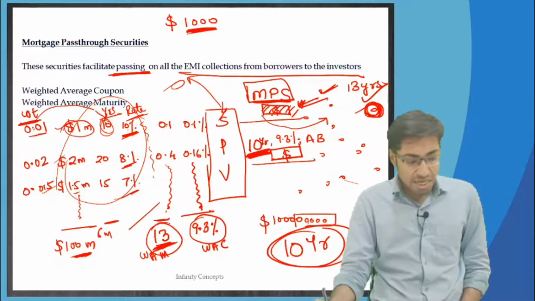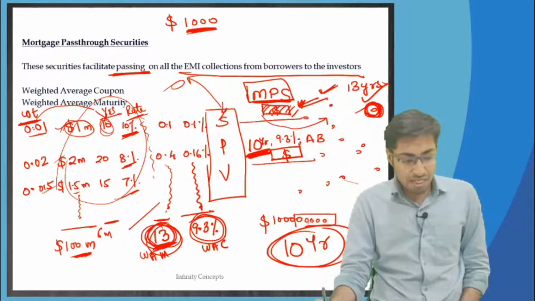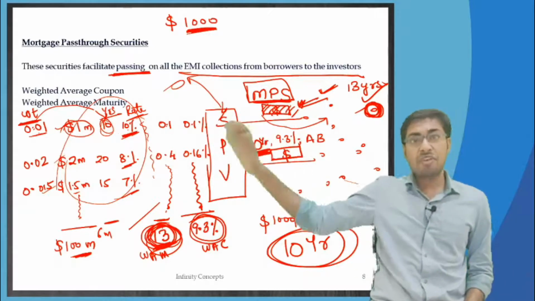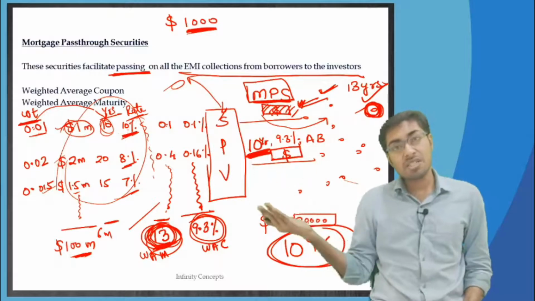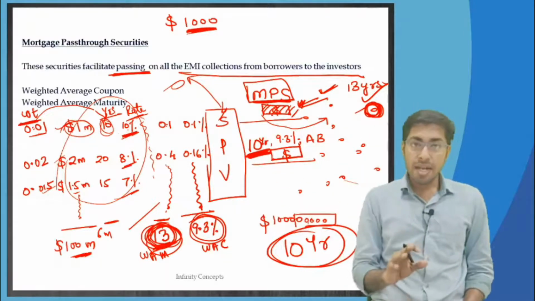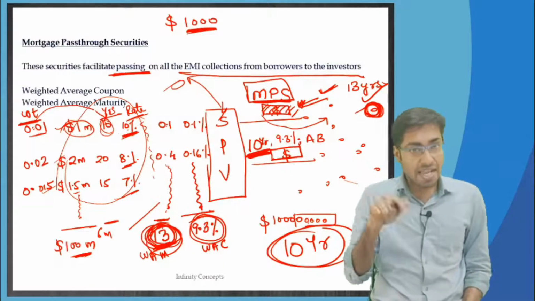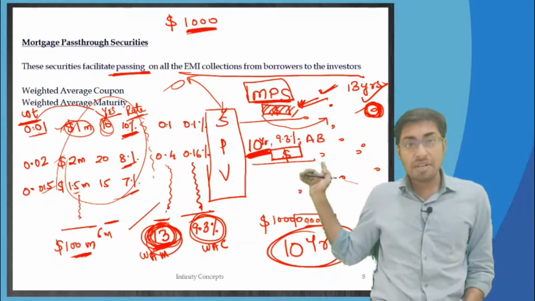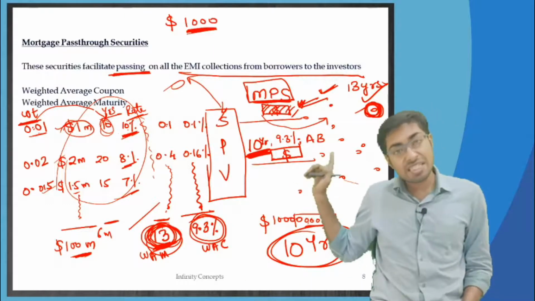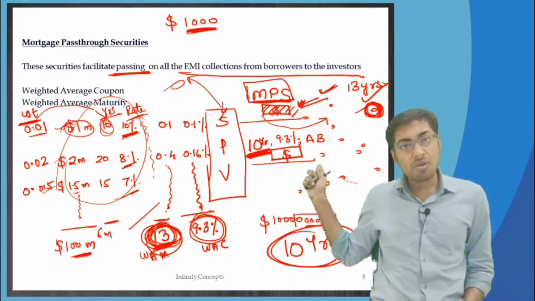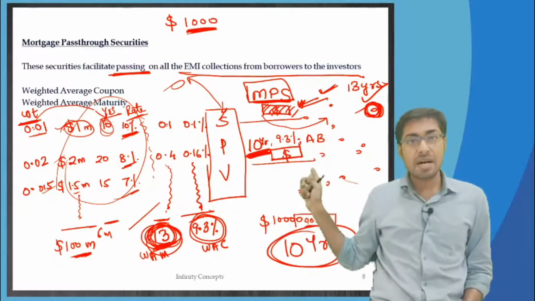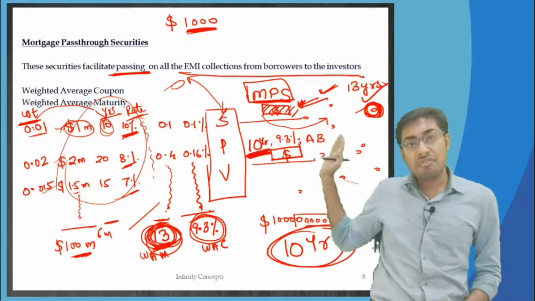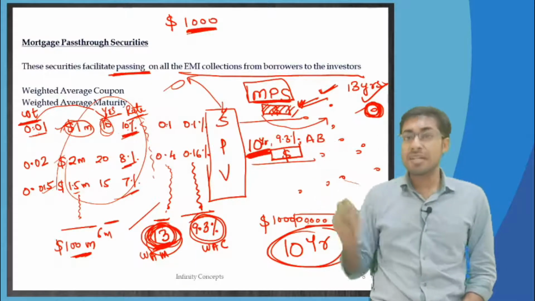What was originally coming out of the weighted average maturity, over here it will take 13 years instead of the 10 years that I had forecasted. I was thinking that people would be giving $25,000 extra whenever they get bonuses and all, but they did not do all of that in reality. Therefore it will take exactly 13 years, but I have given them a mortgage pass-through security whose maturity is 10 years only. In reality, in 10 years they are not going to get back the money. It will take exactly 13 years, and this is known as extension risk, because in reality, instead of 10 years, it will be taking 13 years.